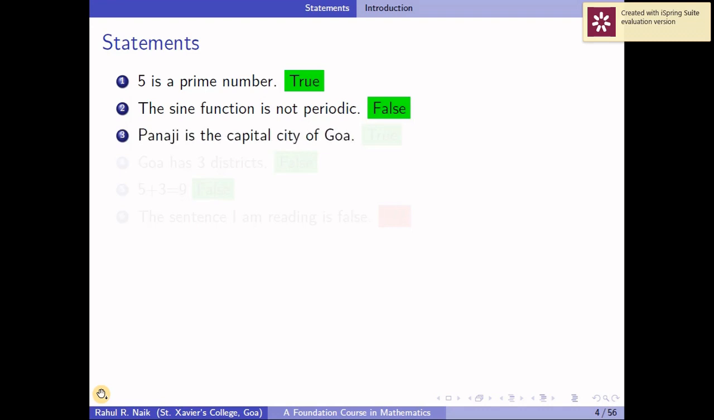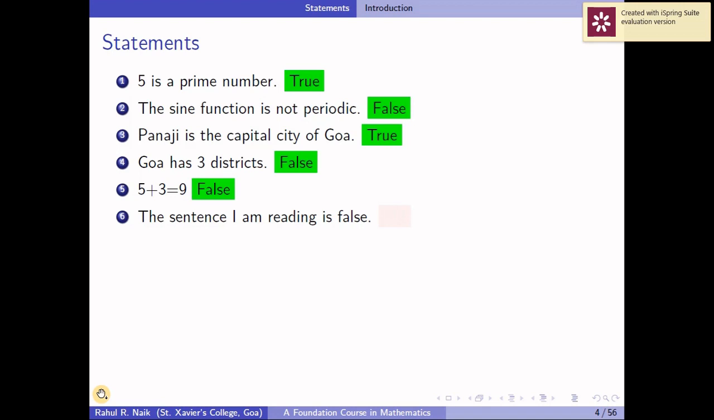Panaji is the capital city of Goa. Again, we all are aware that it's the capital city, so the statement is true. Goa has 3 districts. Goa does not have 3 districts, so the sentence is false. 5 plus 3 is equal to 9. As you all know, 5 plus 3 is not equal to 9, so the statement is false. And the last one, the sentence I am reading is false. What can you say about this sentence?